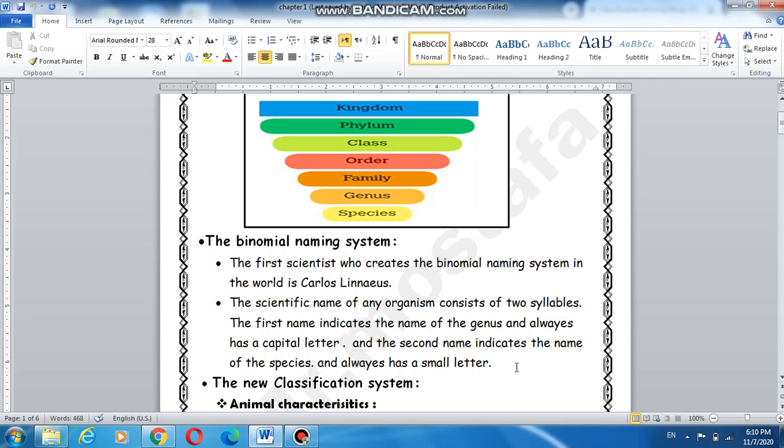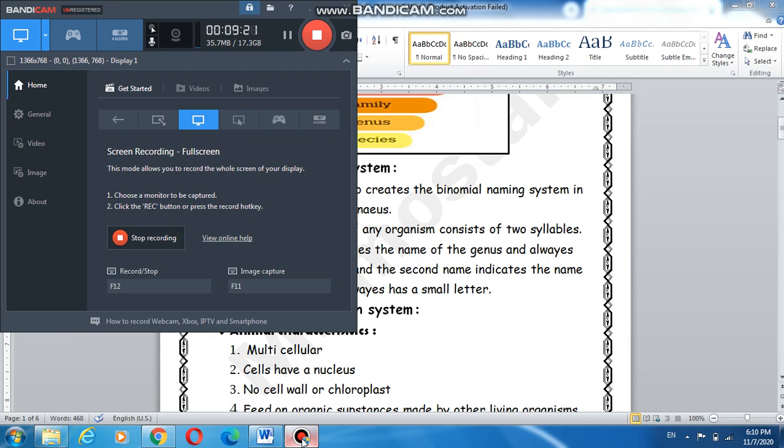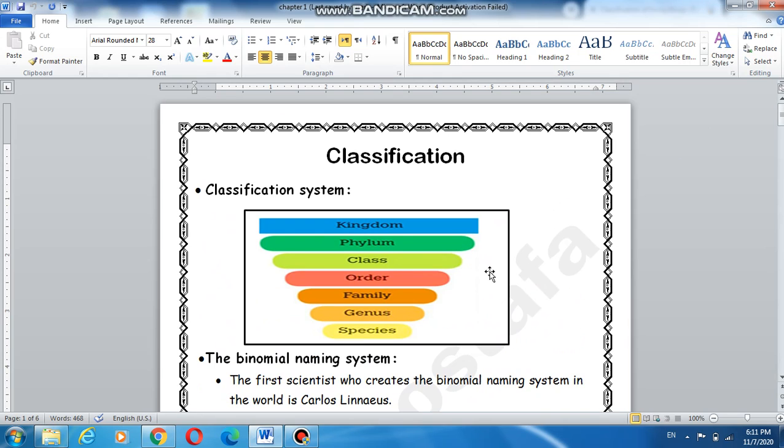For example, Felis domesticus means cat. The F should be capital. Felis is the genus name. Domesticus is the species name, with a small d. Okay. So we have to know the new classification system. As we said, Carolus Linnaeus: kingdom, phylum, class, order, family, genus, and species.